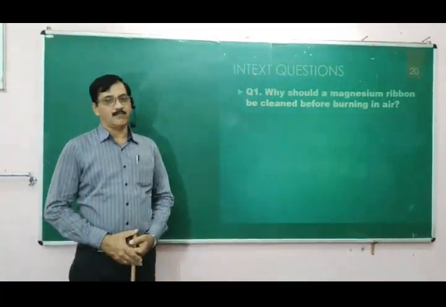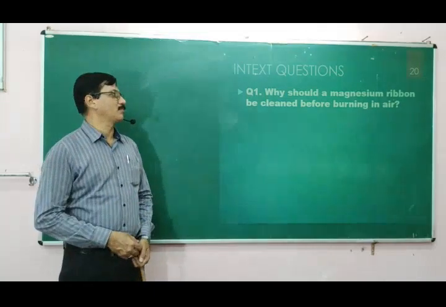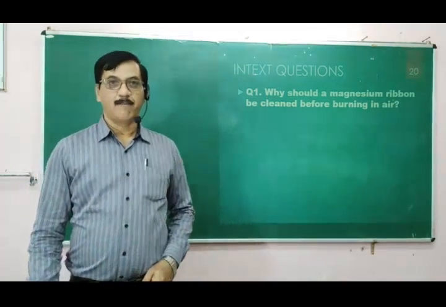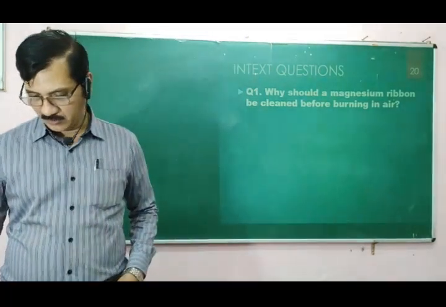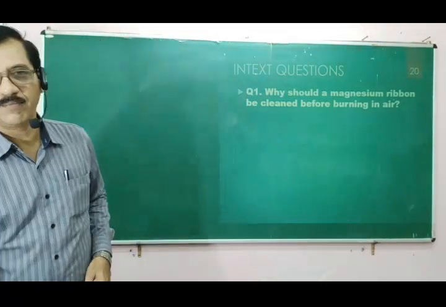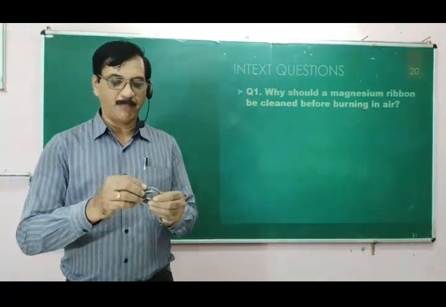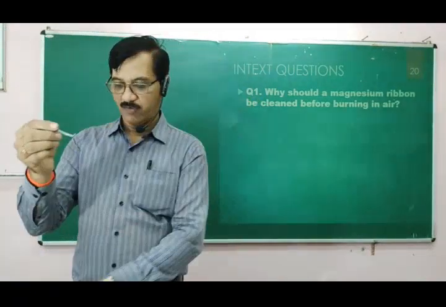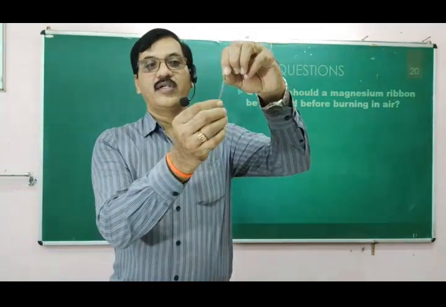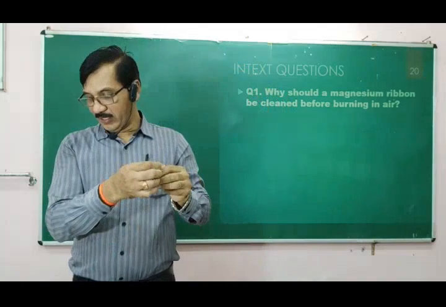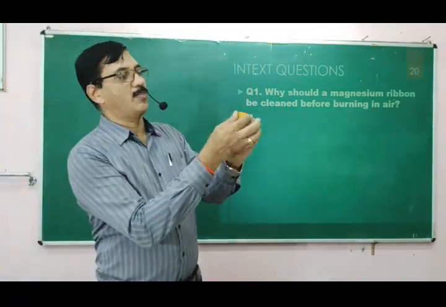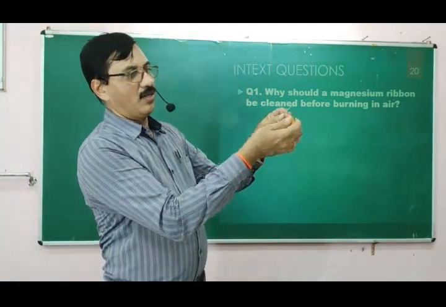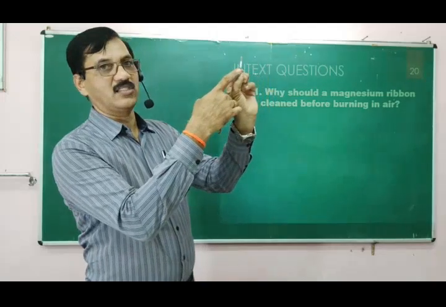Okay, now let us take up some questions which pertain to this concept. Now, why should a magnesium ribbon be cleaned before taking up the reactions? Okay, I will show you the magnesium ribbon. So the magnesium ribbon will be supplied in the form of a roll, and you can see the color of it. I will take out a piece of it. So you can see the coatings here, it has some black or brownish coating, which can be rubbed off using sandpaper. Now you can see the shining surface of it.